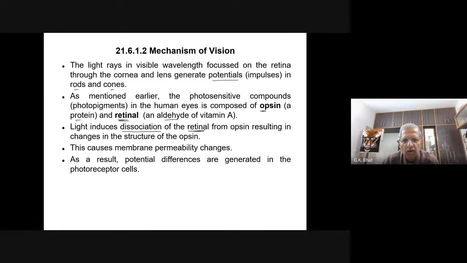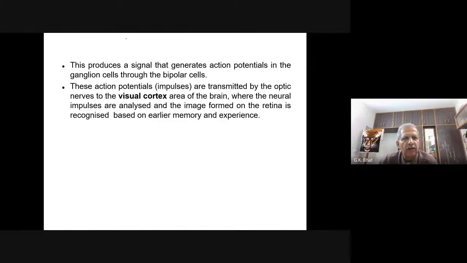Dissociation of retinal from opsin results in changes in the structure of opsin. There will be a change in the chemical structure of the opsin. This causes membrane permeability changes. As a result, potential differences are generated in the photoreceptor cells. This produces a signal that generates action potentials in the ganglion cells through bipolar cells. These action potentials, or impulses, are transmitted by the optic nerve to the visual cortex.